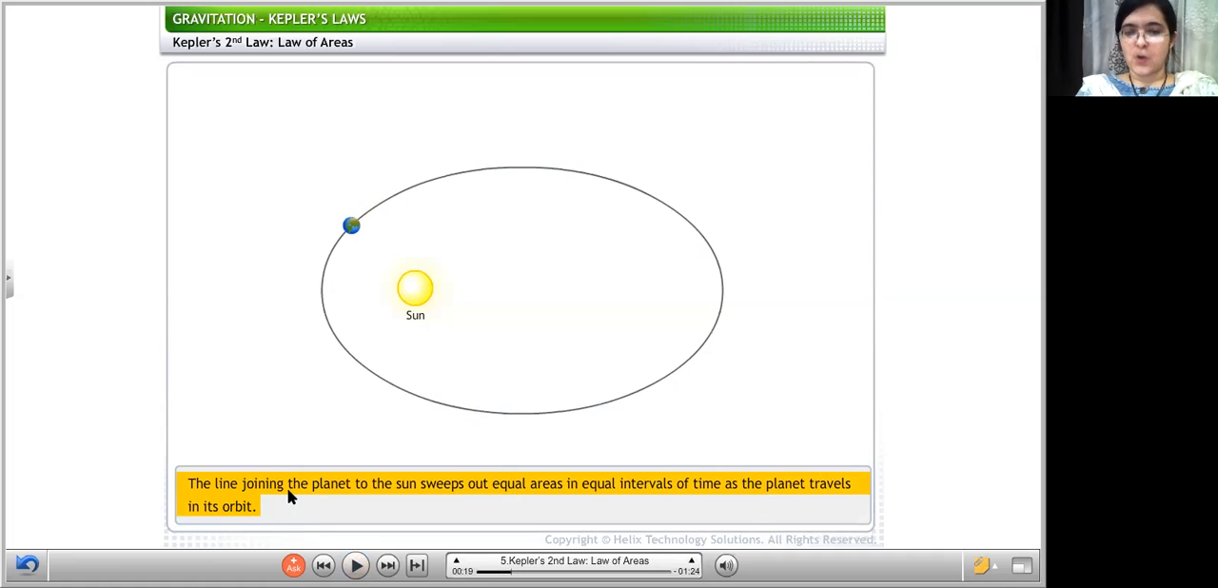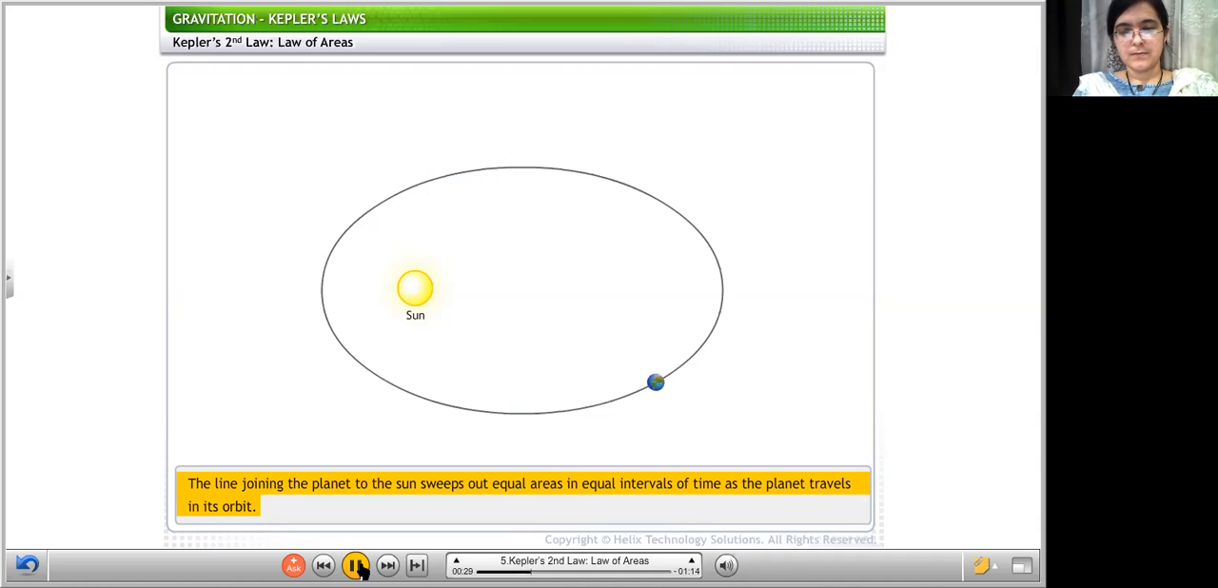The line joining the planet to the sun will always sweep equal areas at equal intervals of time. For example, I have taken time T1 and T2. Then the area swept by it will be the same if other time intervals are taken. Let's explain this through an example of Earth's movements. See it carefully, now you can understand it better.